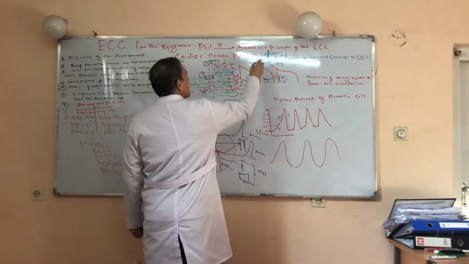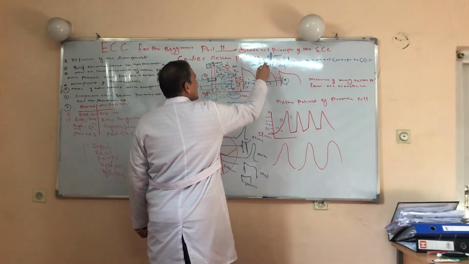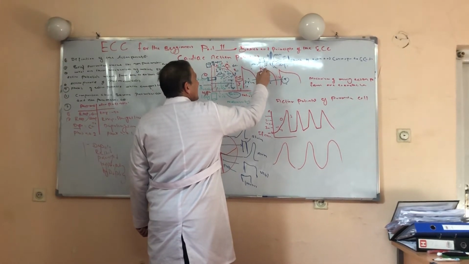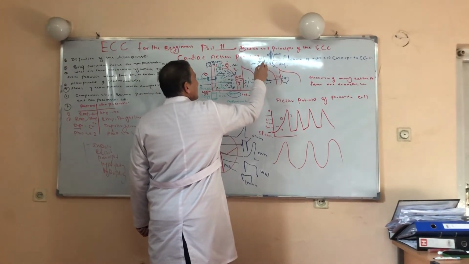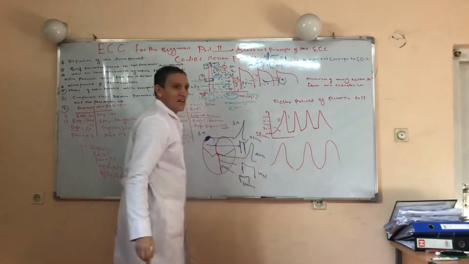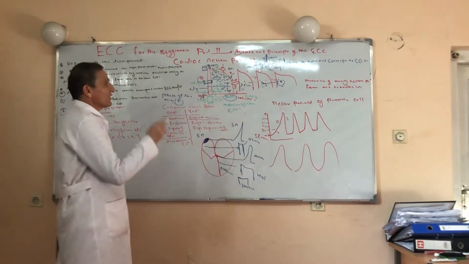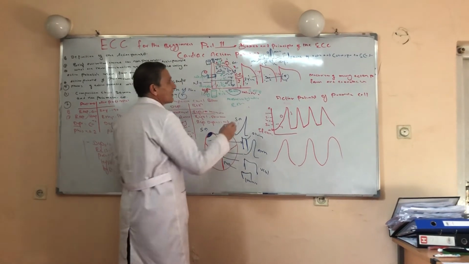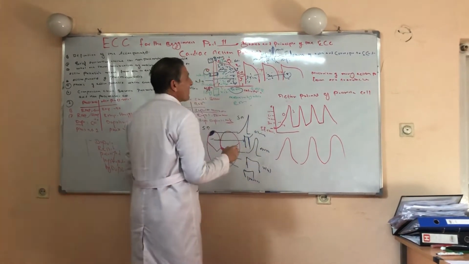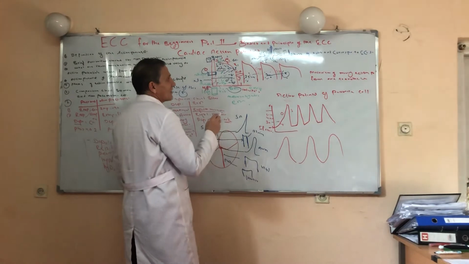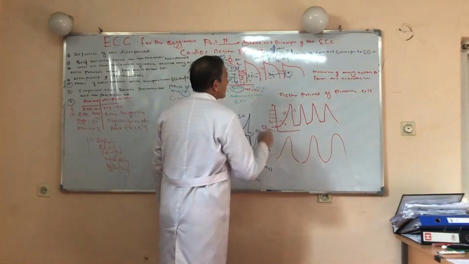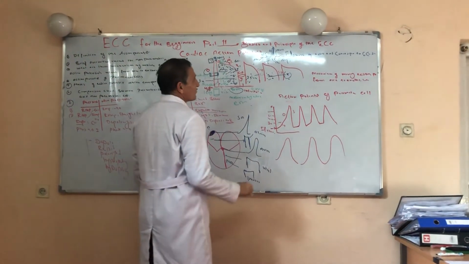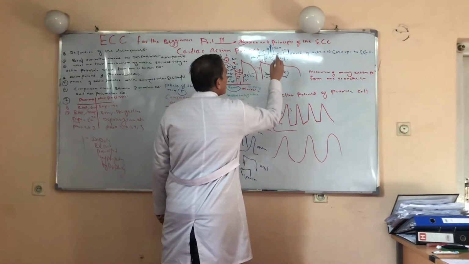And the P wave reflects atrial depolarization. The PR segment represents AV nodal conduction, and the PR interval represents conduction velocity through the AV node. The QRS complex represents phase 0 of the action potential, or depolarization. The ST segment produces the plateau phase of the action potential, and the T wave represents repolarization.